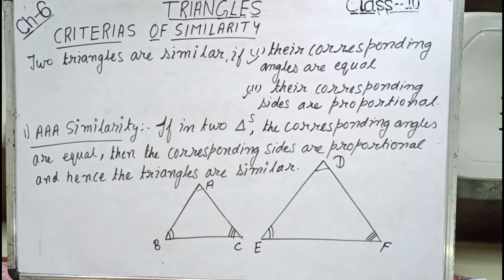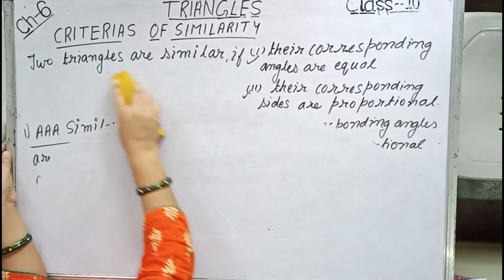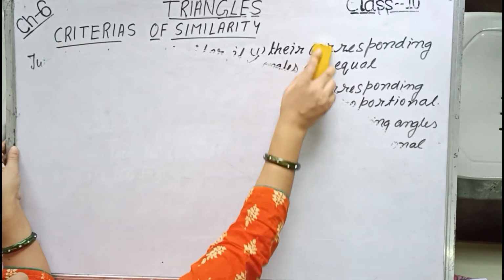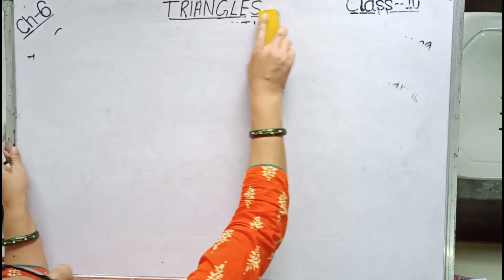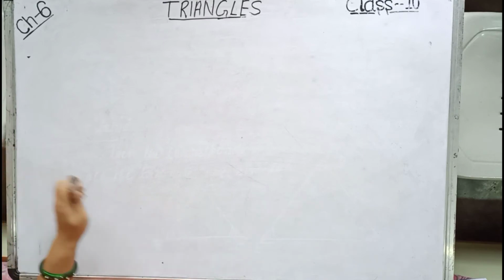So let us start. After writing triple A similarity, if the proof comes, then we write the statement, then we draw the figure and the construction, and then we prove.